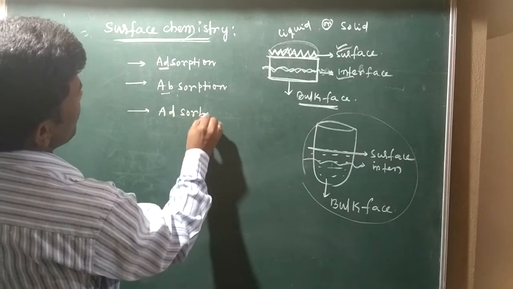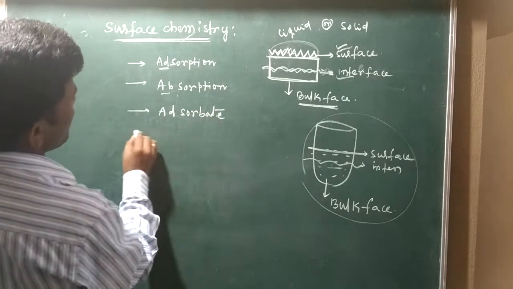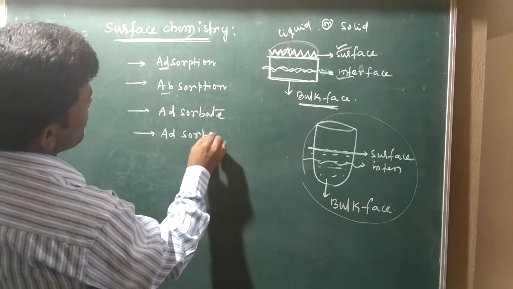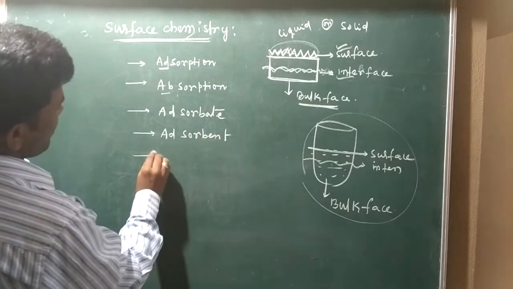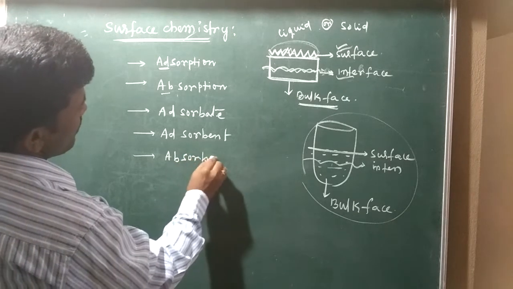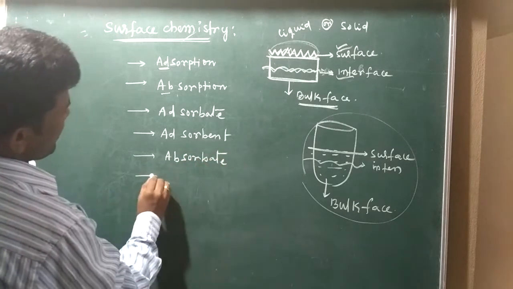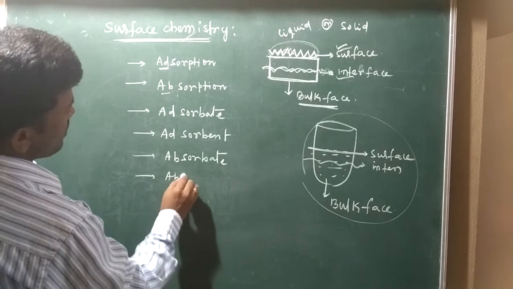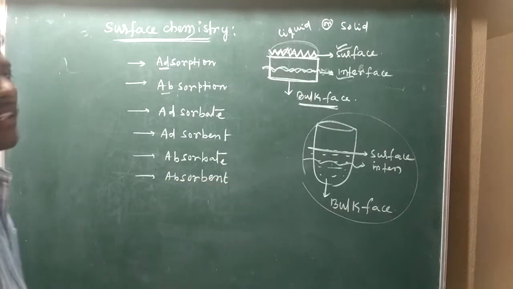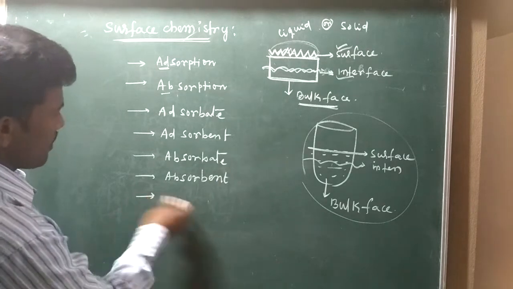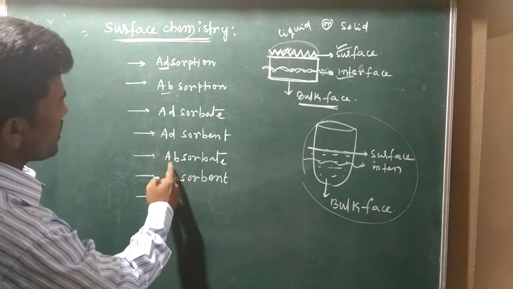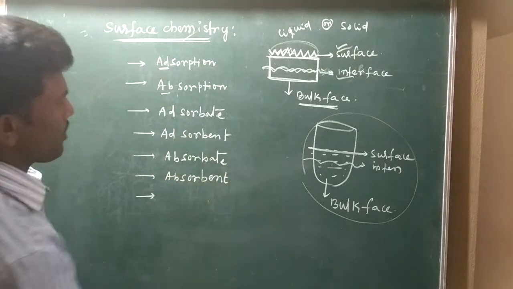Adsorbate, adsorbent, next absorbate, next absorbent. Adsorption, absorption, adsorbate, adsorbent, absorbate and absorbent.